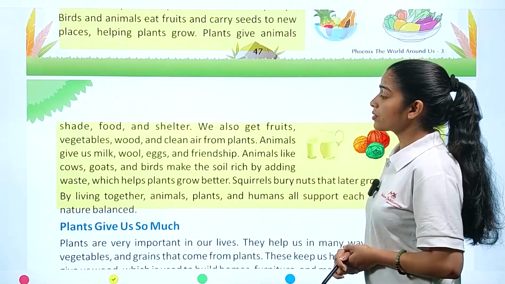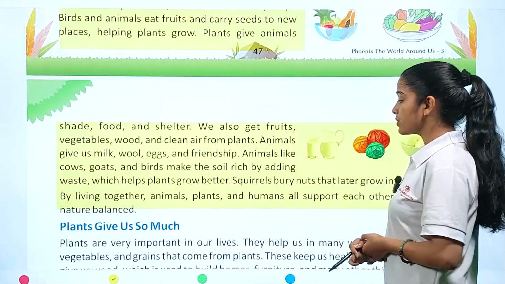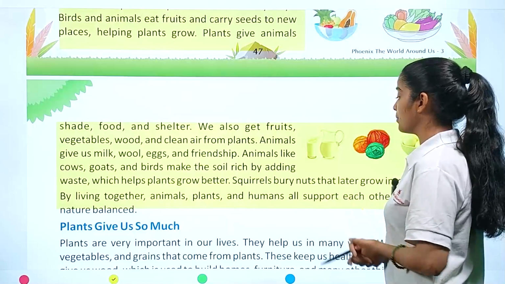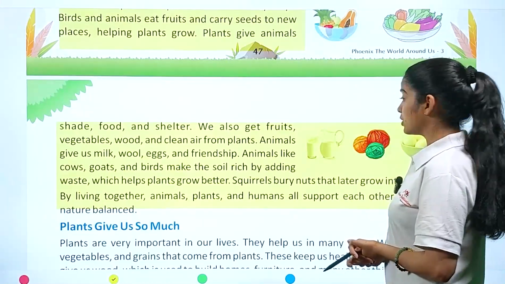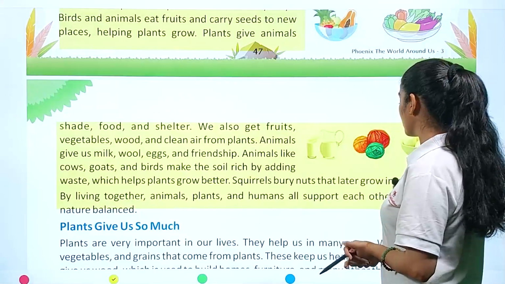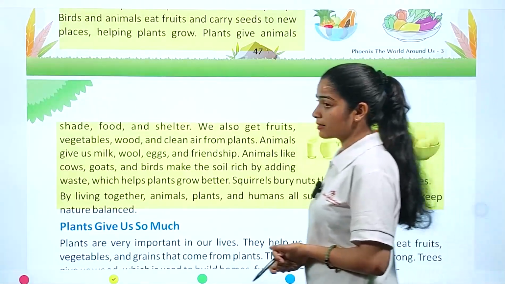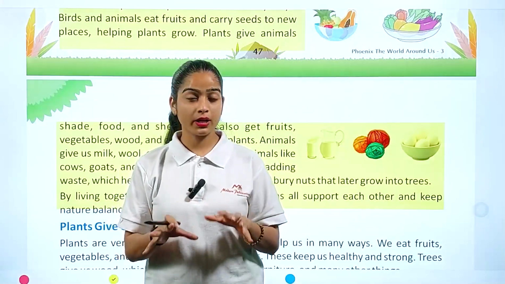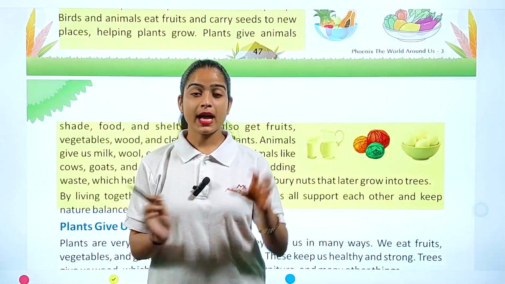Animals like cows, goats, and birds make the soil rich by adding waste, which helps plants grow better. Squirrels bury nuts that later grow into trees. By living together, animals, plants, and humans all support each other and keep nature balanced. If we are helping each other, we are making a harmony together.